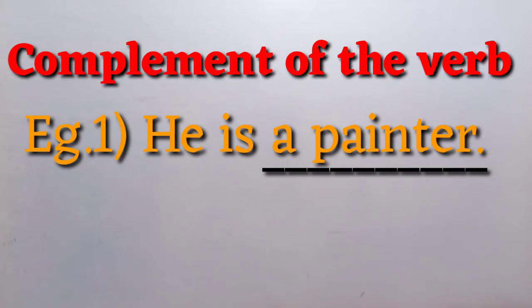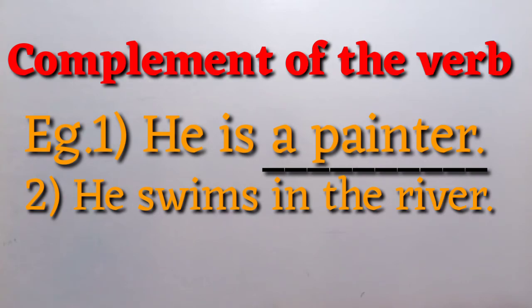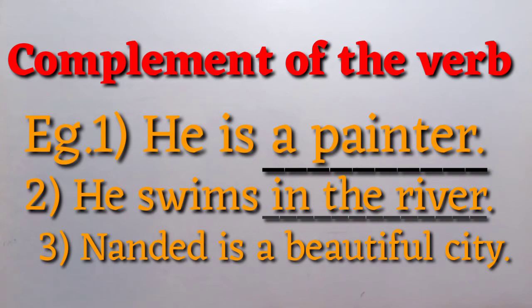He swims in the river. In the given sentence, in the river is the complement of the verb swims. This is not the object. Nanded is a beautiful city. A beautiful city, this is not the object and it is the complement of the verb is. And you know, it is used as object of the verb also.